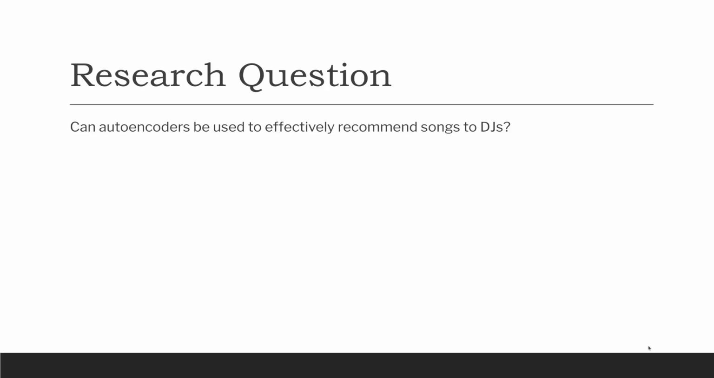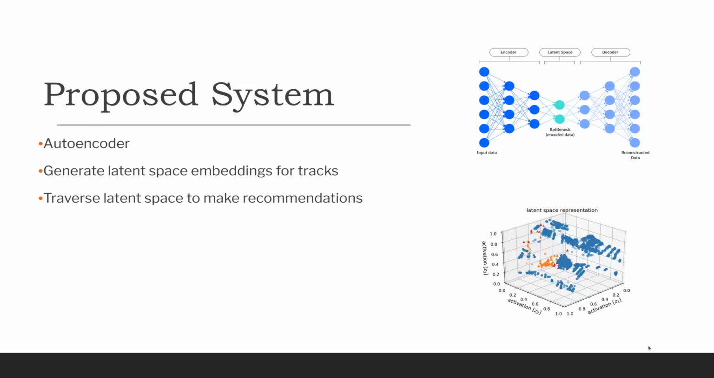The research question for my project is, can autoencoders be used to effectively recommend songs to DJs? The proposed system is to use an autoencoder, which is a form of neural network that takes inputs, compresses them down to a smaller size, and then reconstructs them. In doing so, it learns ways to compress the inputs in a meaningful way that keeps the most important information in the input. Then, we take the autoencoder, or specifically the encoder section, to generate latent space embeddings, which is basically just that compressed representation of all the data that I spoke about. It's a type of vector, which is just a list of numbers fundamentally.